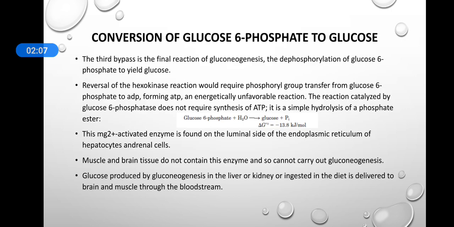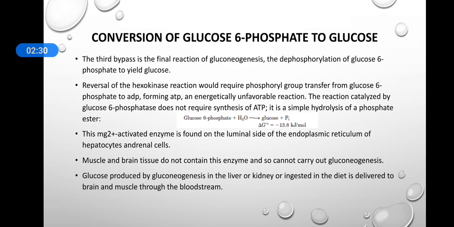Now the third and final bypass is the conversion of glucose 6-phosphate to glucose. We all know this is also an irreversible reaction because it is energetically unfavorable, because the hexokinase reaction requires a phosphoryl group transfer from ATP to glucose, forming ADP.